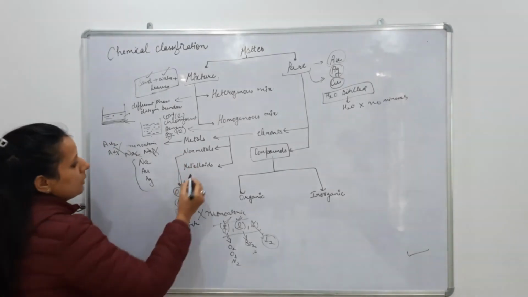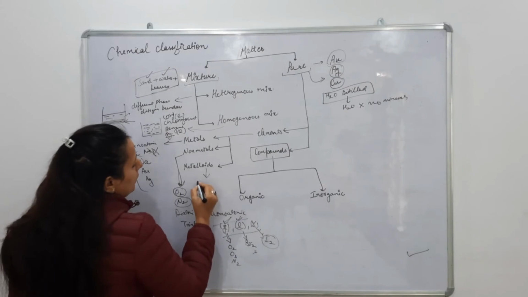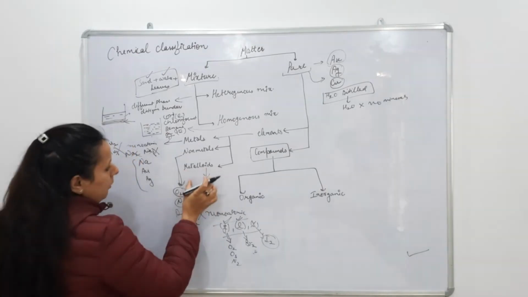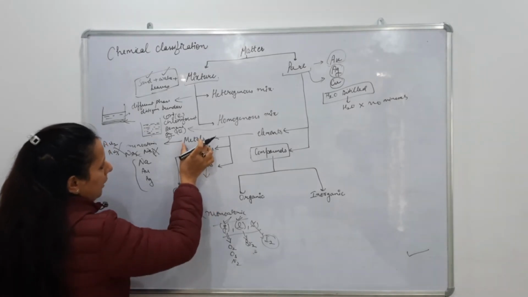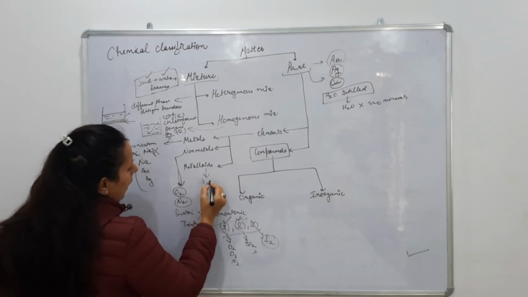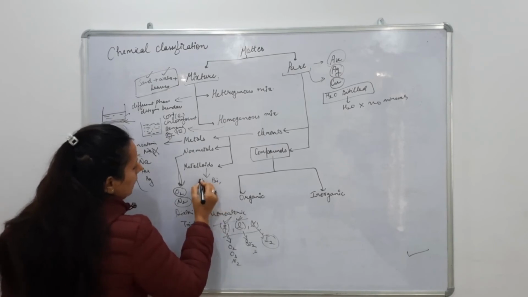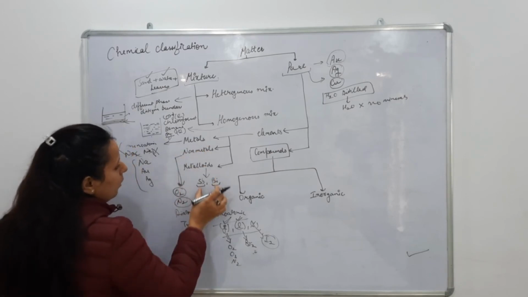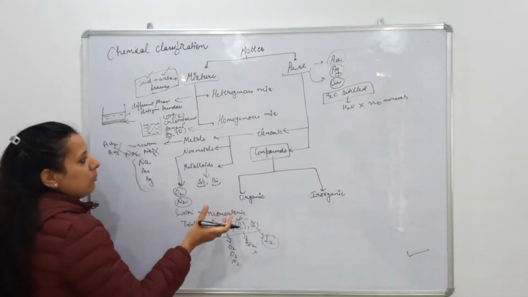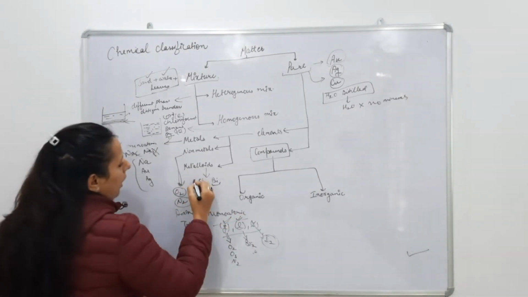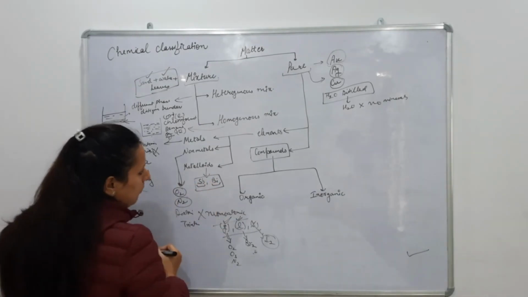Next is what are metalloids. Metalloids have in-between properties of metals plus non-metals. For example, if I am taking antimony and bismuth, these are metalloids, as they have intermediate properties of metals and non-metals. Sometimes they behave like metals, sometimes they behave like non-metals. So these are metalloids.